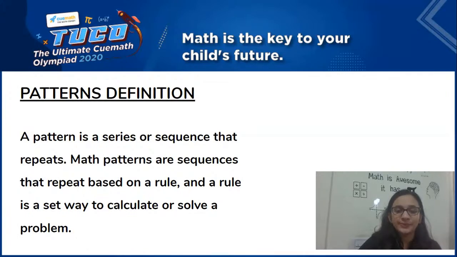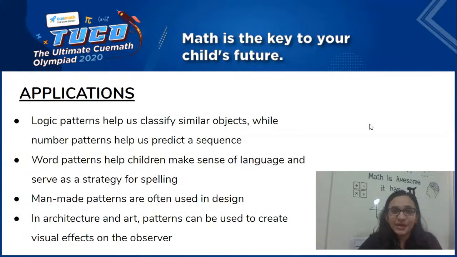Going on to the next part, which is the application, so that children get a sense of its relevance and importance. The first bullet point, as you can see, says: logic patterns help us classify similar objects, while number patterns help us predict a sequence. Logic patterns would help us classify how certain objects are similar to one another, and they might not be similar to another set of objects. So it logically enables a child to differentiate that way.